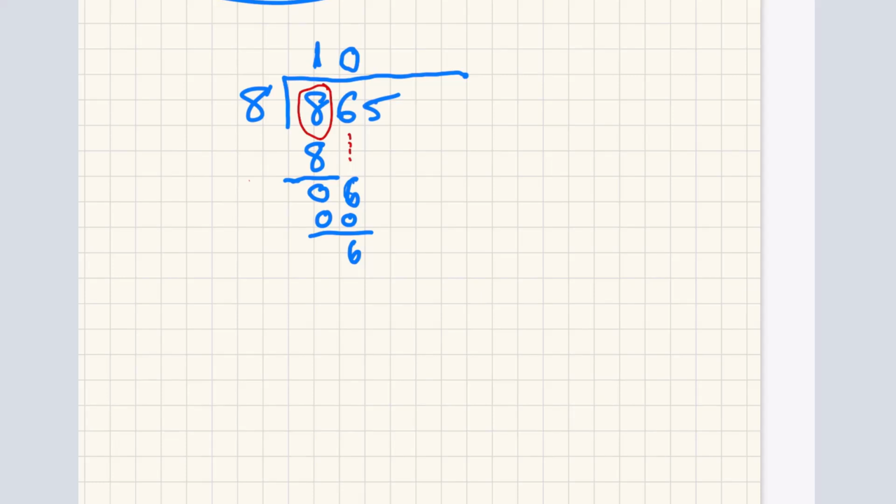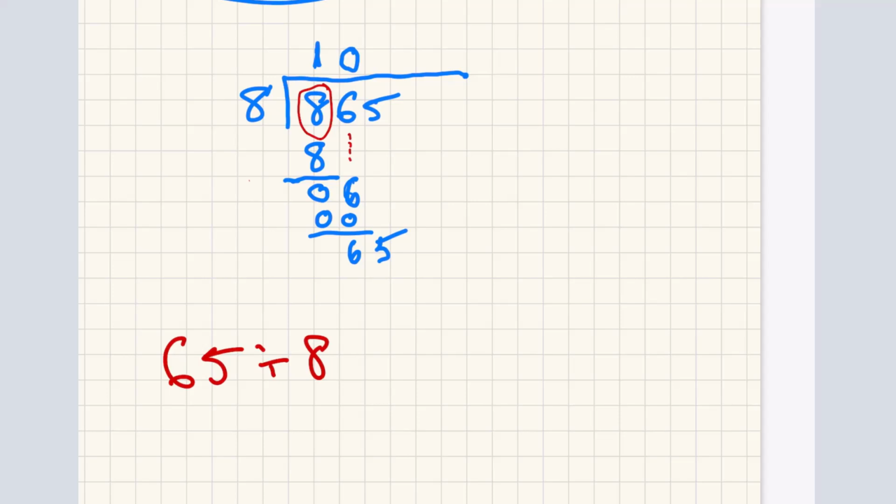Now, what do we have? We have one more digit. We've done 2 of 3 divisions because we have a third digit to bring down. We bring that third digit down, and you put it to the right of the previous remainder. The previous remainder was 6. Now we have a new problem. It is 65. We have a new dividend. 65 divided by 8. Again, 65 is the dividend. 8 is the divisor. And the question is, how many times does 8 go into 65?